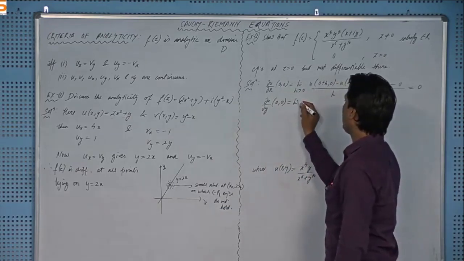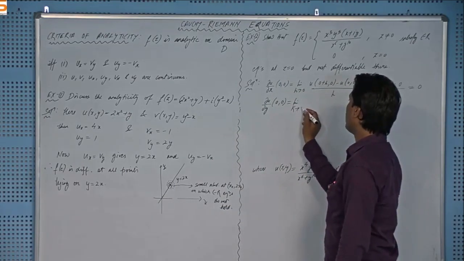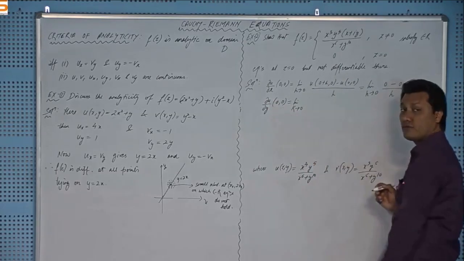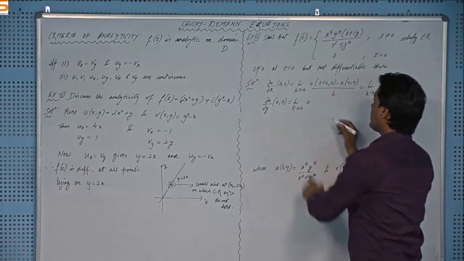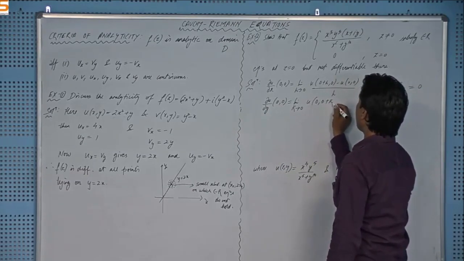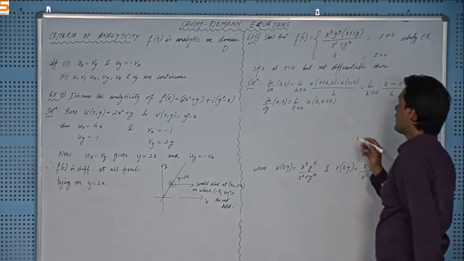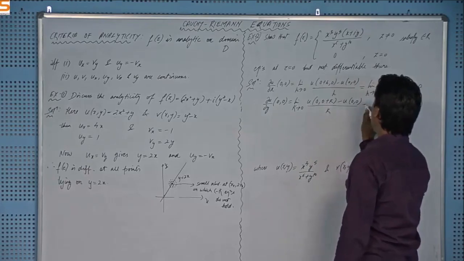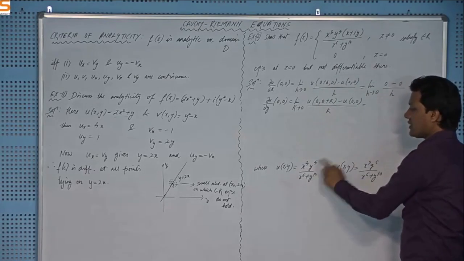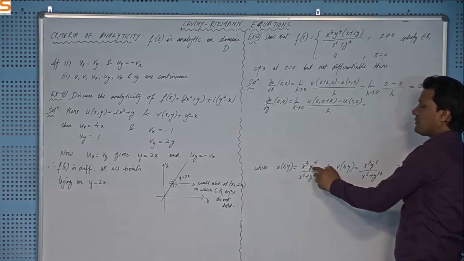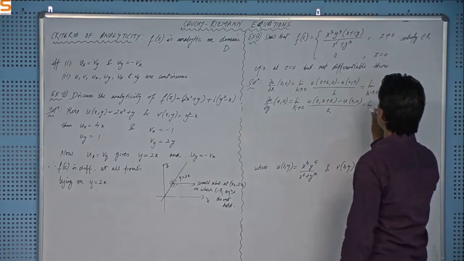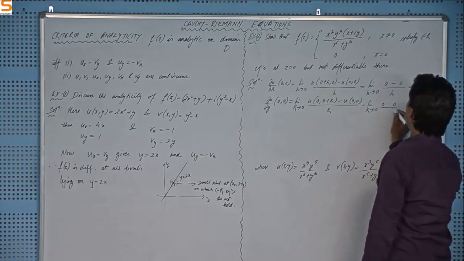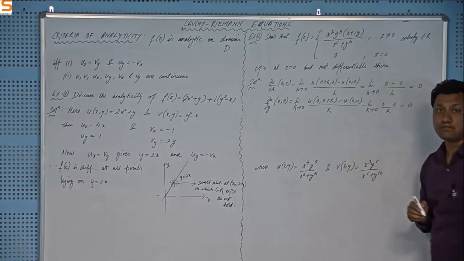Similarly, the partial derivative of u with respect to y at the point (0,0), the formula will be almost similar with only one change, and this time we have k tends to 0, and since we are finding the partial derivative of u with respect to y, there will be an increment of k for the y ordinate, minus u(0,0) divided by k, right? And similarly you can find u(0,k) from here. If you put (0,k), then it will be 0 multiplied by k to the power 5, and that will be ultimately 0. So limit k tends to 0 of 0 minus again u(0,0), given by this one, by k equal to 0, right?